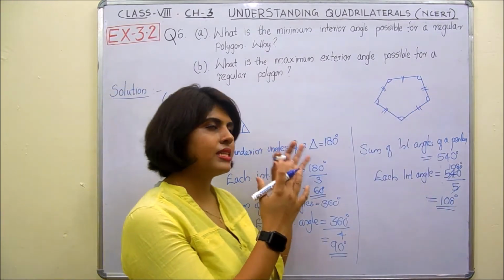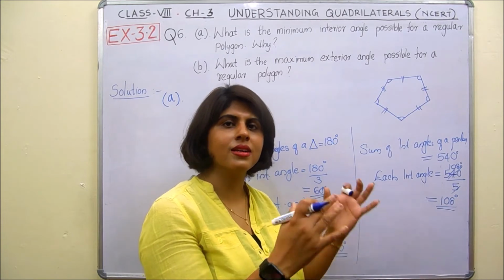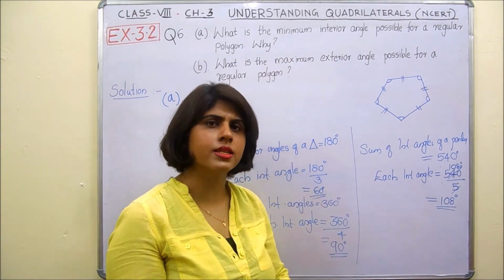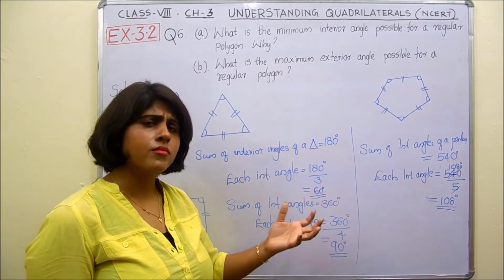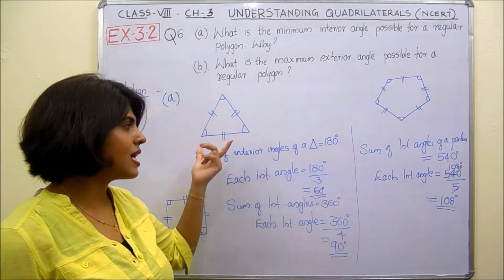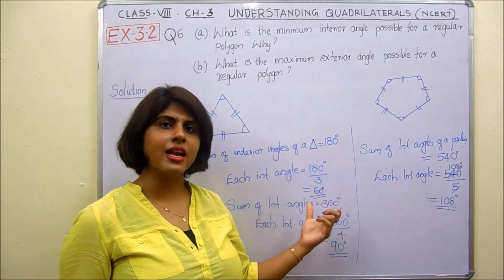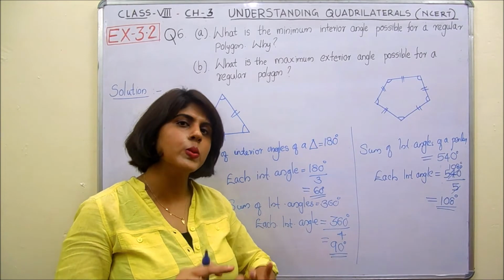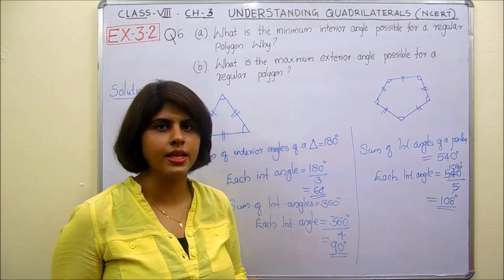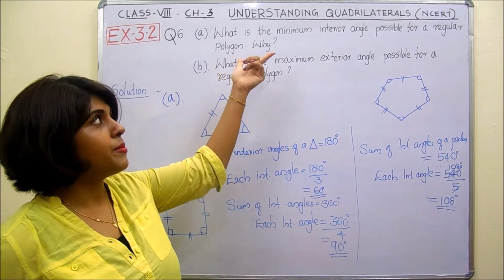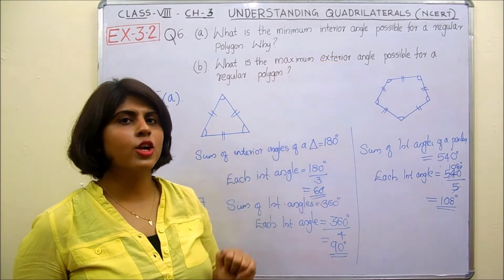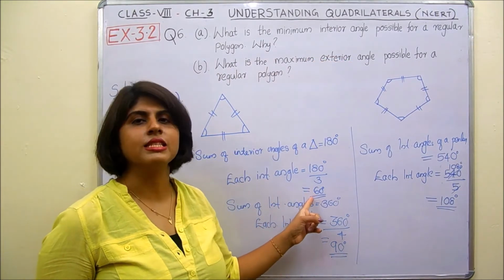So if we follow the same for hexagon, heptagon, nonagon, decagon, etc., then you can see whenever the number of sides is increasing, the interior angles are also widening. That is, interior angles are also increasing. So which is the minimum interior angle possible for a regular polygon? It is 60 degree.